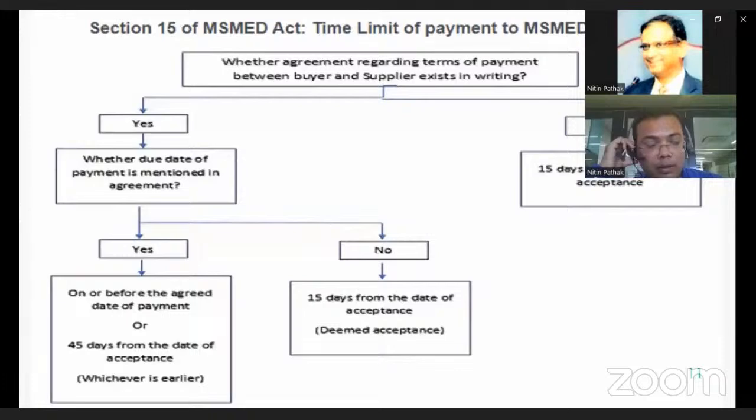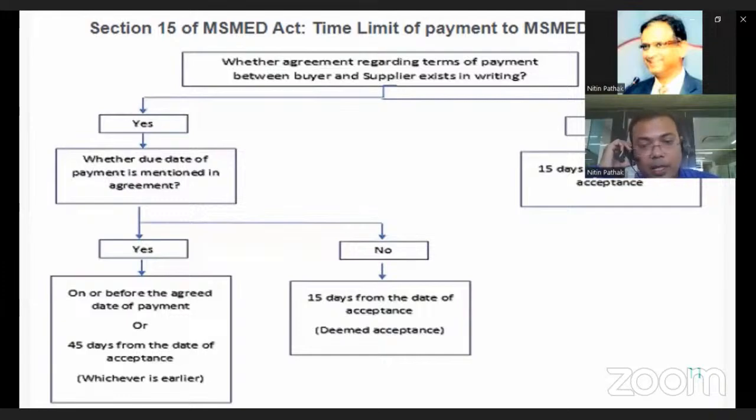First, whether an agreement regarding the terms of payment between the buyer and supplier exists in writing. If yes, then whether the due date of payment is mentioned in the agreement. If yes, then payment is due on or before the agreed period or 45 days from the date of the agreement, whichever is earlier.